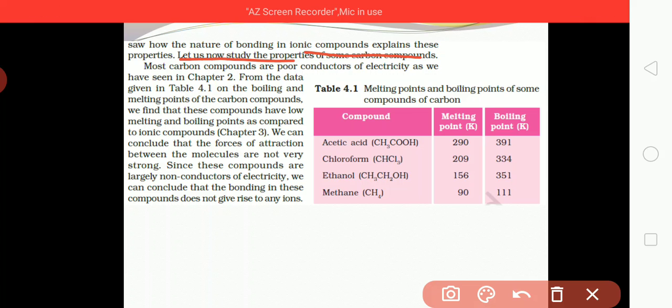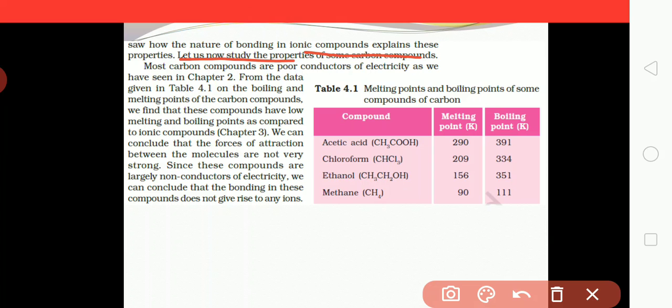Some carbon compounds here means compounds which contain carbon, for example acetic acid, chloroform, ethanol, methane, and many others. In short, a compound which contains carbon is said to be a carbon containing compound. Most carbon compounds are poor conductors of electricity, as we have seen in chapter 2.